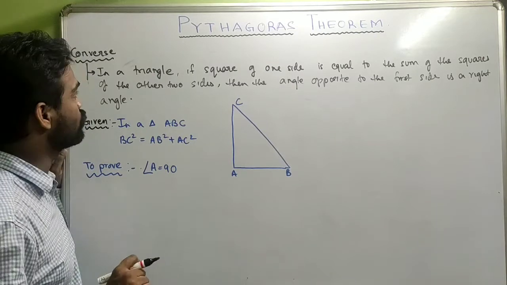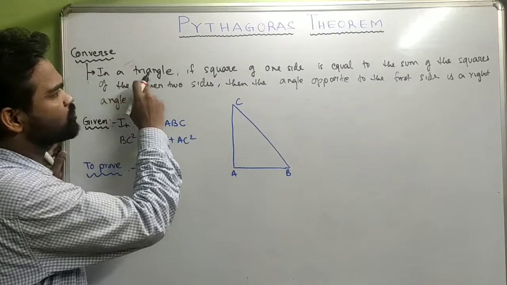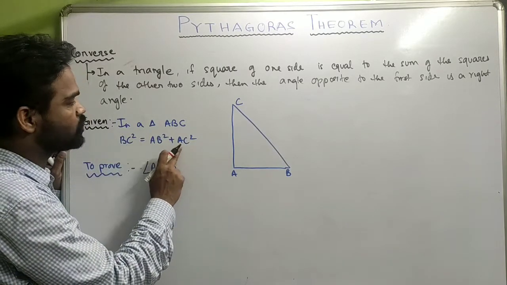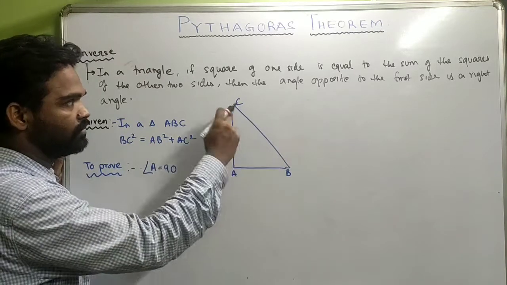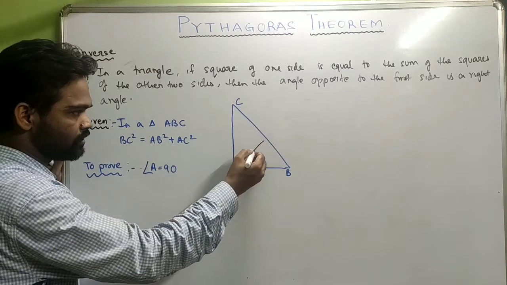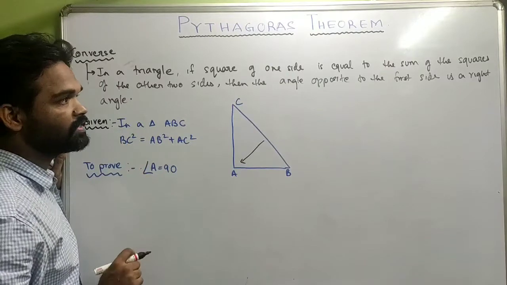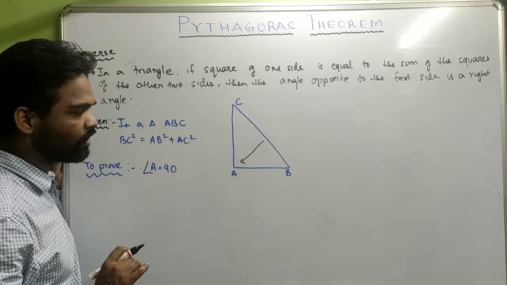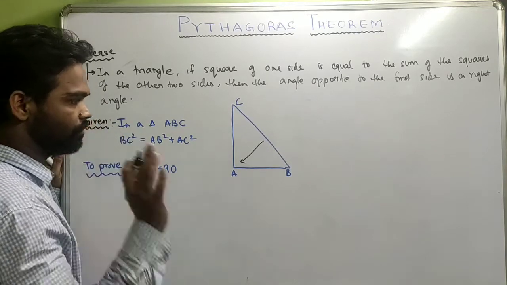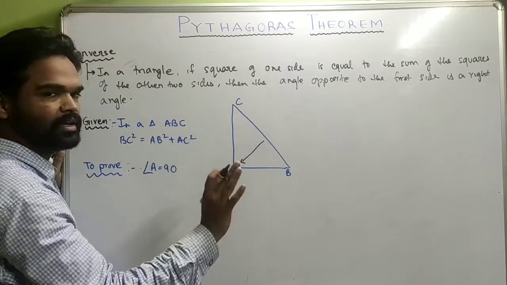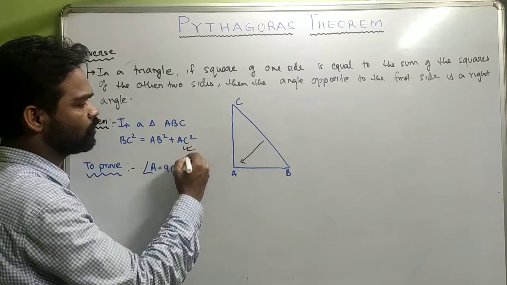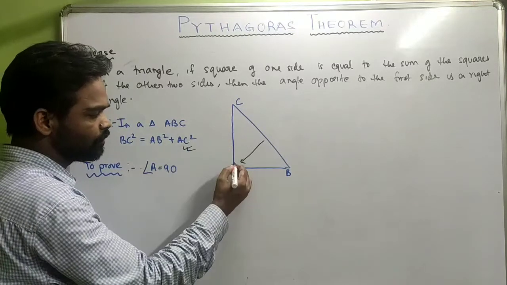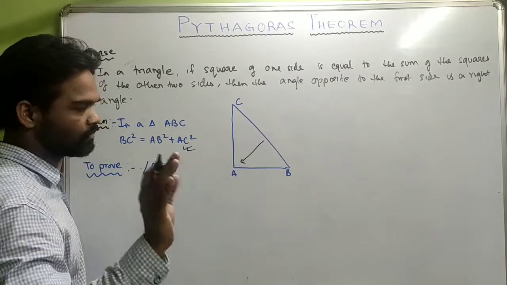The converse statement, which means in a triangle, if the square of one side is equal to the sum of the squares of the other two sides of a triangle, then the angle opposite to the first side is a right angle. That's the converse. Now let us see how we can prove this. This is a triangle ABC I've taken, and this is known to us, that BC square is equal to AB square plus AC square. We need to prove that this angle is 90 degrees. How can we do that?